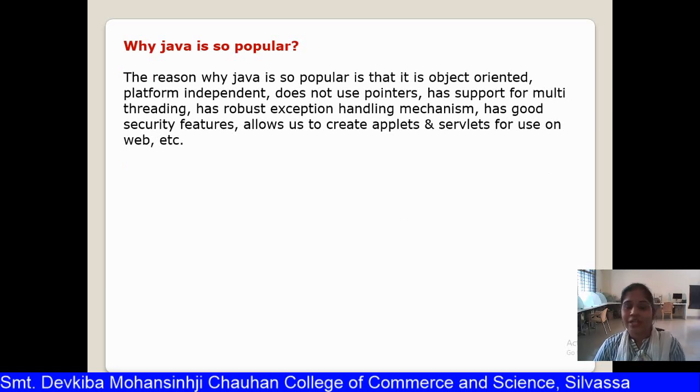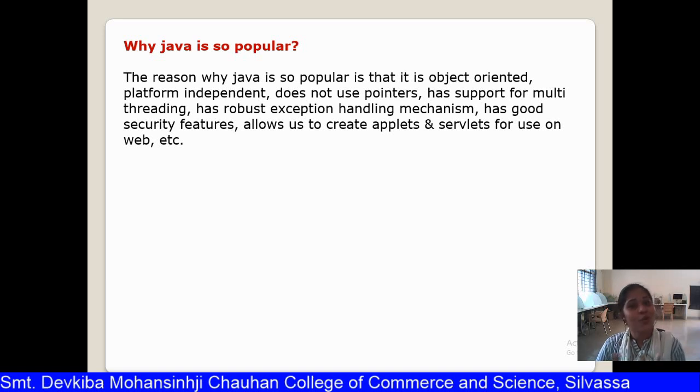Anything becomes popular because of its features, right? So the reason Java is so popular is that it has features like being object oriented and platform independent. It does not use pointers. It has support for multi-threading.